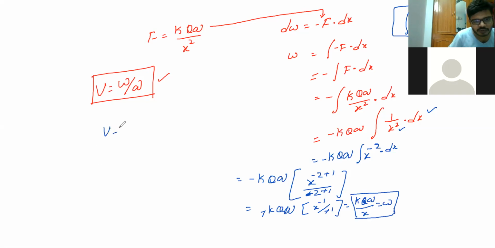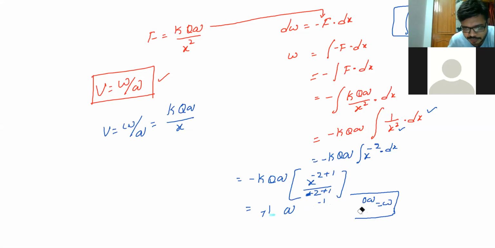So V is equal to W by test charge. W is nothing but your K, capital Q, small q by x. And remember one more thing. Here, I'm just erasing the small portion, at this portion. When you're substituting the relation, there are some limits actually, because the charge was varying from one point to another point.